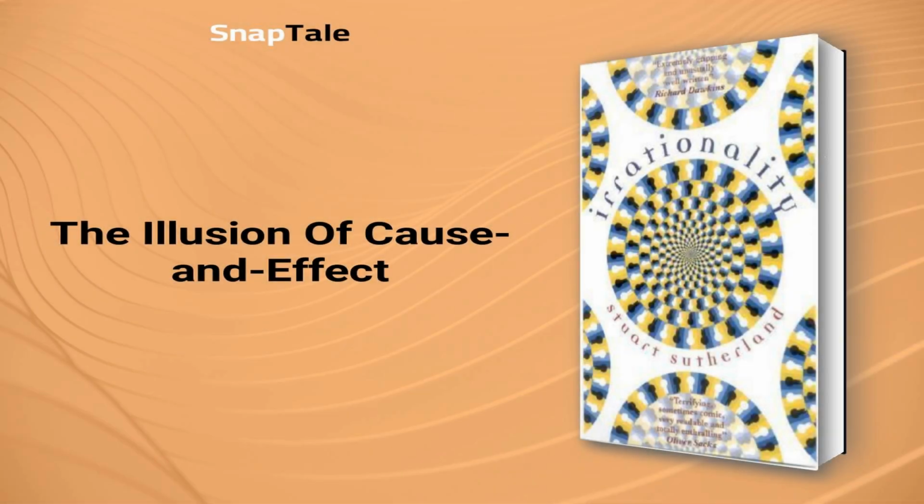The illusion of cause and effect. Richard Doll and Richard Peto's statistics proved the connection between smoking and lung cancer in the 1970s. But often, people fail to see the correlation between events. Numbers and statistics are ignored while associations between events are misunderstood. One of the main reasons for this is the tendency to confuse the causes and effects of events. This irrationality is known as an illusory correlation.